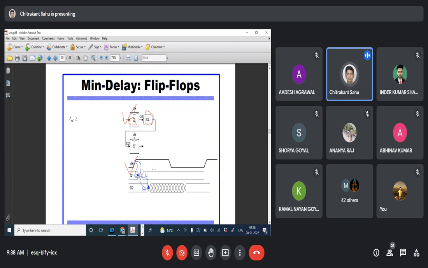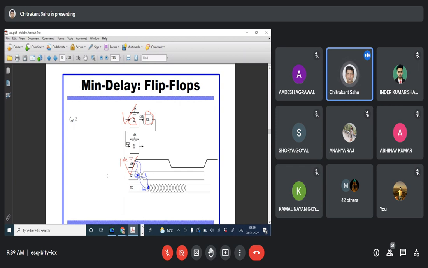Similar to setup time: just before the clock rises, your input must be stable for a certain period of time. That is called the setup time. Similarly, it must be stable after the clock rises. As an example, let's say at the 100 picosecond point the clock is rising.